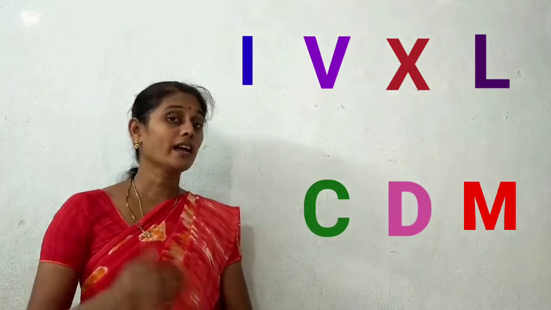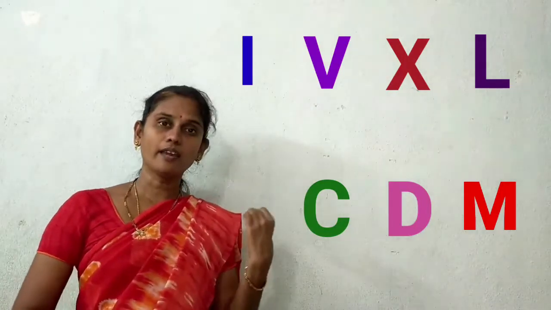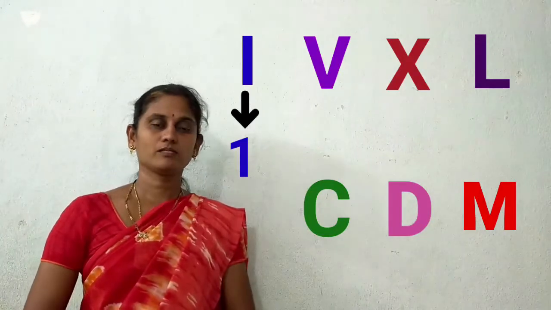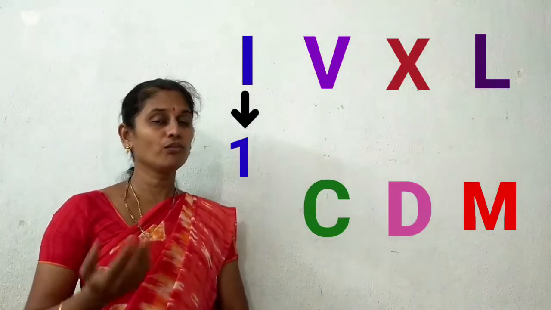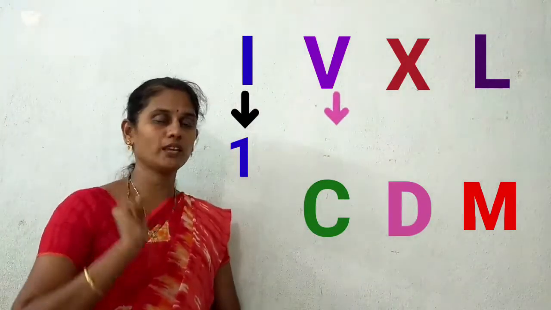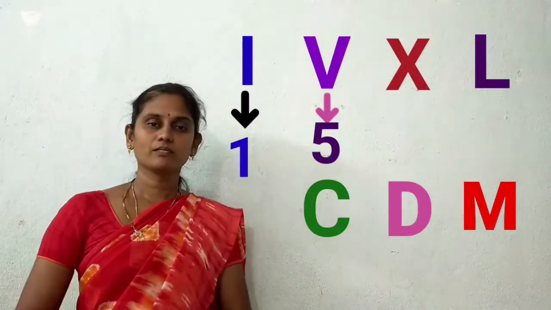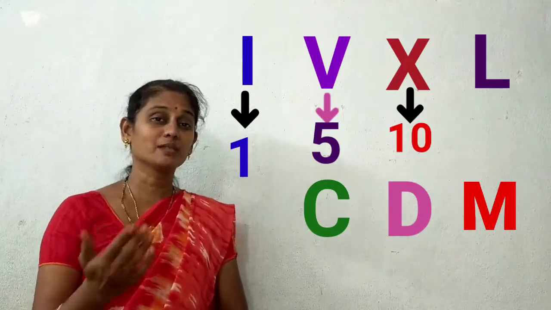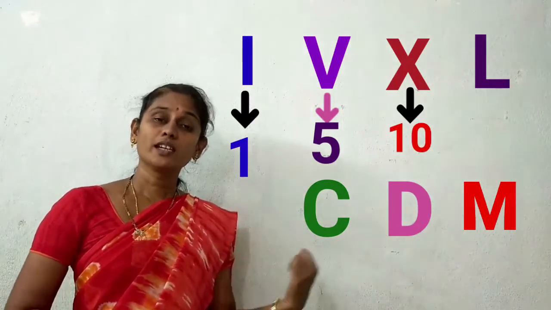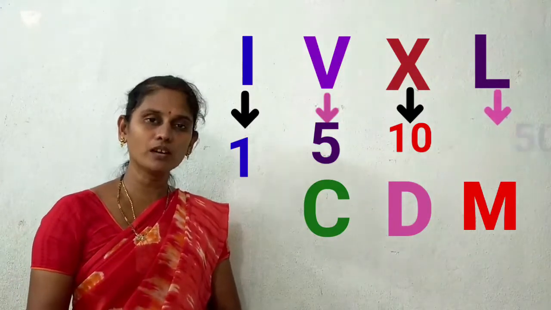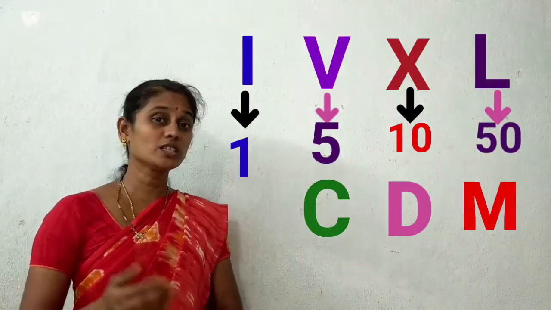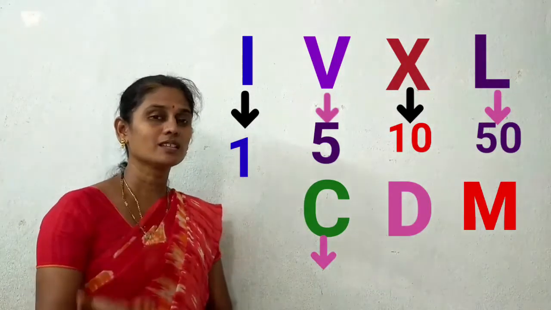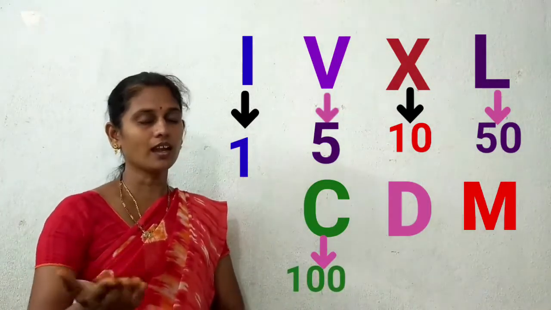Each symbol has its own value. I means the Hindu-Arabic value is 1. Next symbol V, V for 5. Next X, X means 10. Next L, L for 50. What is the value of L? 50. Next C, C for 100.